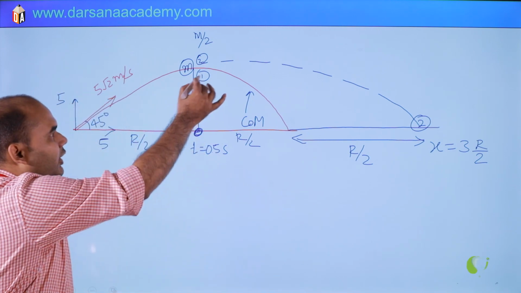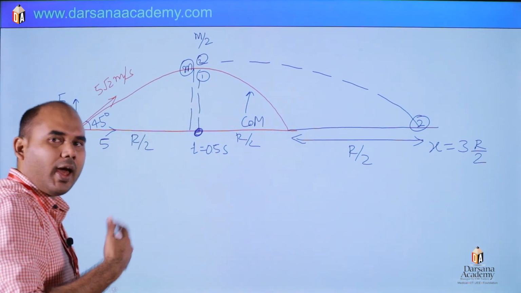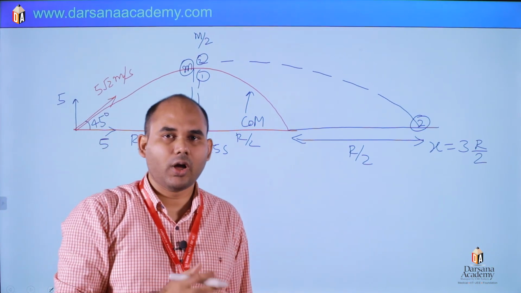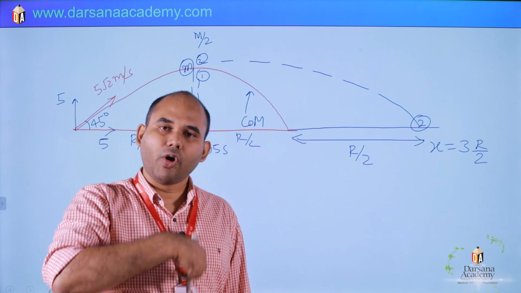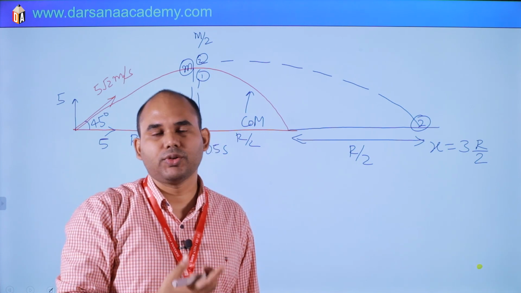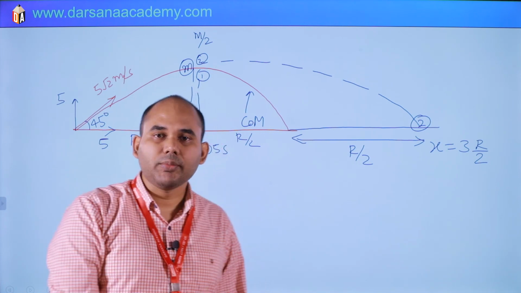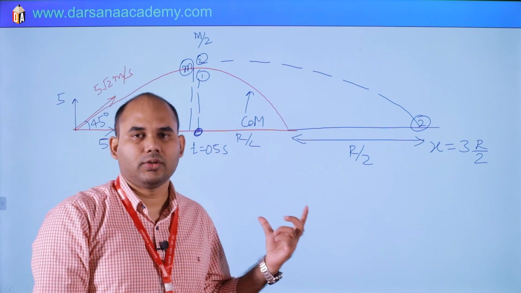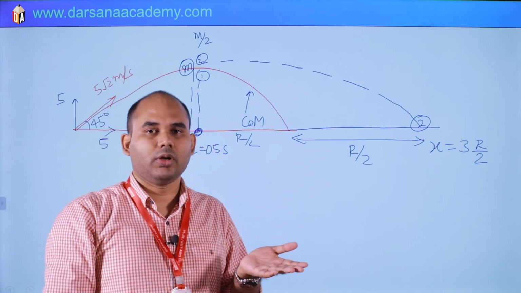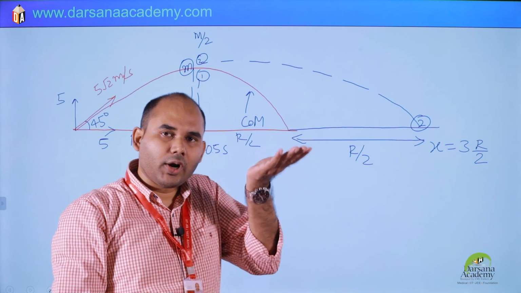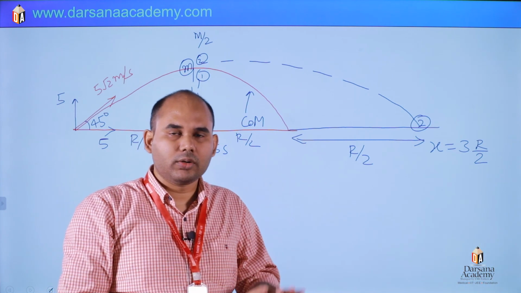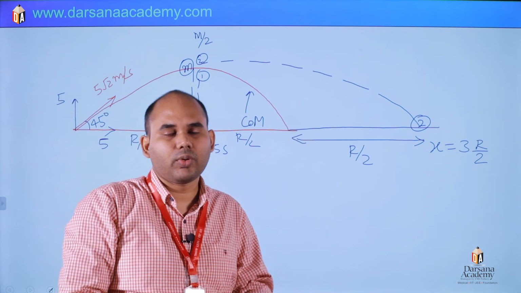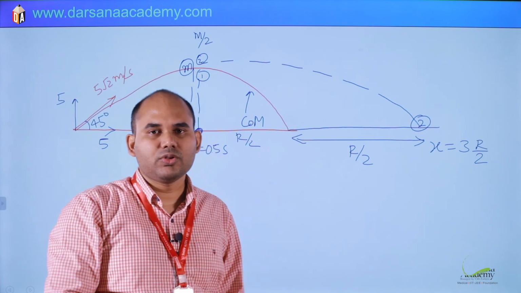Here it is not given anything. This particle may have upward velocity after splitting, or it may have downward velocity, or it may be zero velocity. So what to do? Only time is given. There are three situations possible: the first particle may move initially in the upward direction, or in the downward direction with some velocity, or zero velocity.